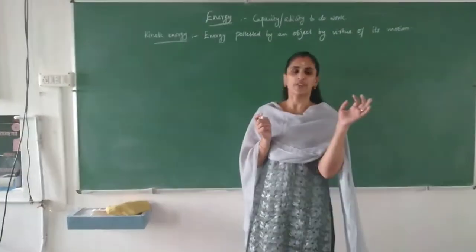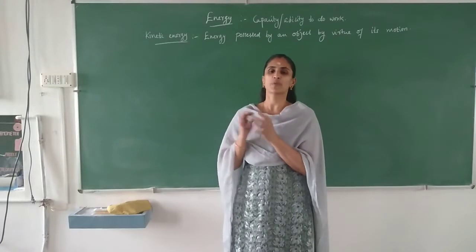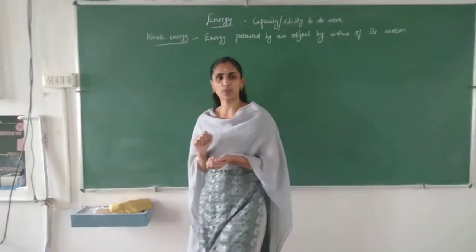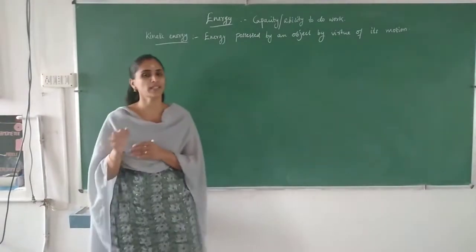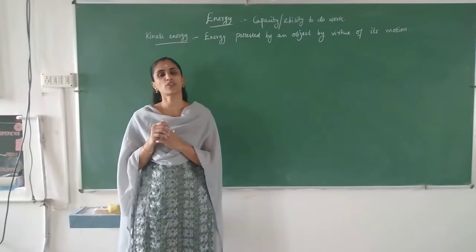If a moving object, a moving stone or a moving ball, collides with a stationary object, what happens to that stationary object? If its mass is less, that object will move.